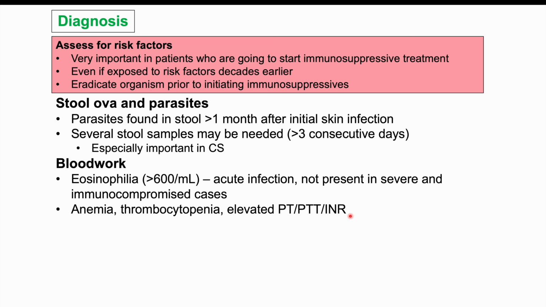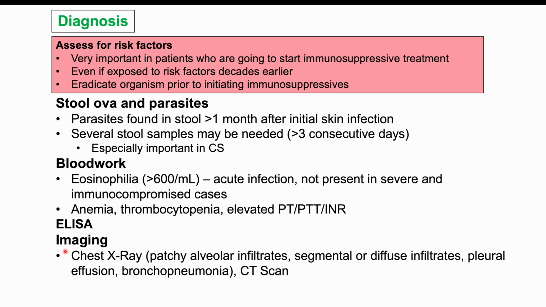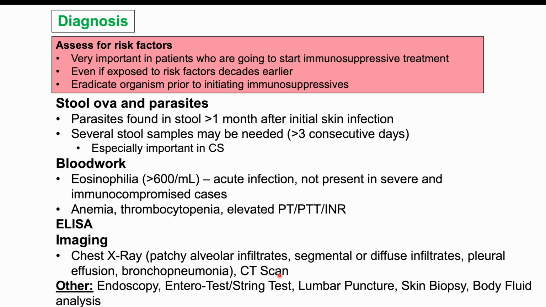Some other ways to diagnose this is through ELISA. PCR can also be used. Imaging can be important in some patients, especially if they have pulmonary involvement. So chest x-ray, we may see patchy alveolar infiltrates, segmental or diffuse infiltrates, pleural effusion, bronchopneumonia. A CT scan can be used as well. And then some other ways to diagnose this include endoscopy, Entero-Test or string test, lumbar puncture, skin biopsy, and body fluid analysis. This will be more important in the disseminated strongyloidiasis.